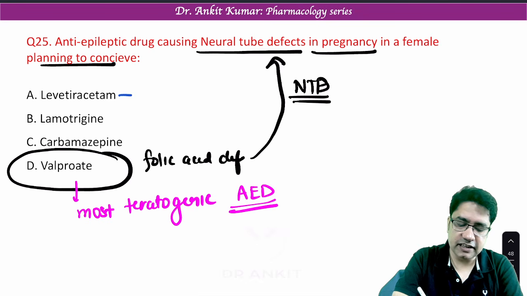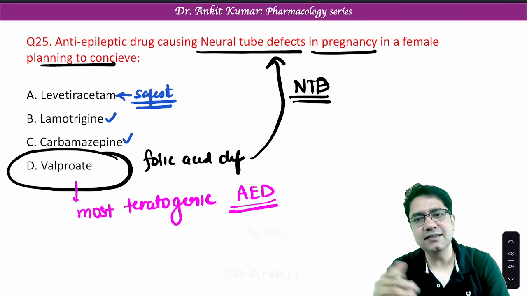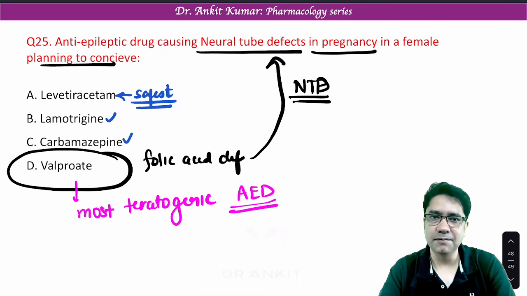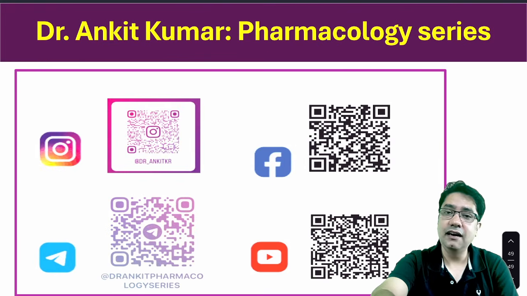Yes, the safest anti-epileptic drug is levetiracetam. Next safer is lamotrigine, and the third safest is carbamazepine. Valproate is the most teratogenic. So this is all about INICET recall.